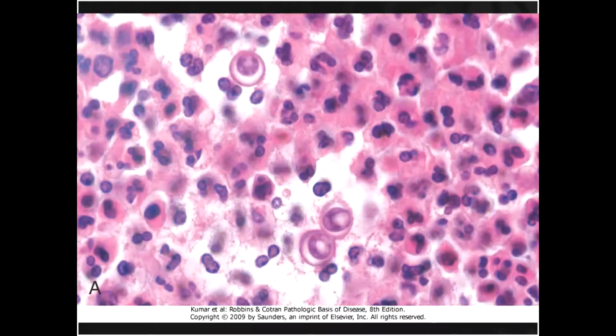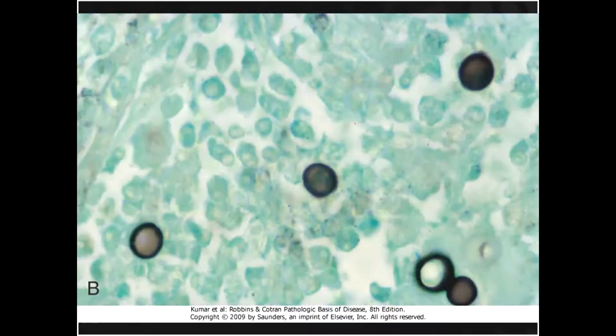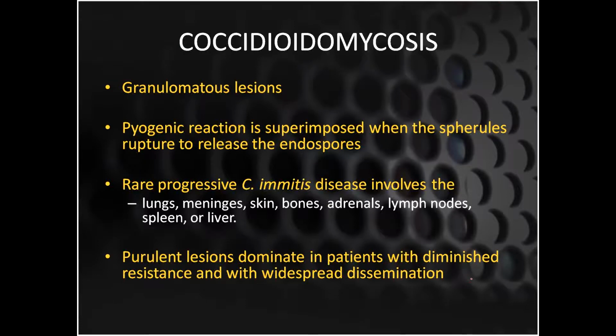Here you can see these are your blastomyces. Here you can see another, and alongside there are all your inflammatory cells. Some are plasma cells, some are lymphocytes. Again, this is your blastomycosis. A very beautiful picture.